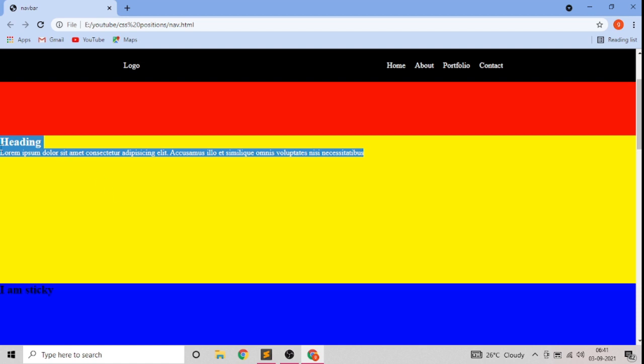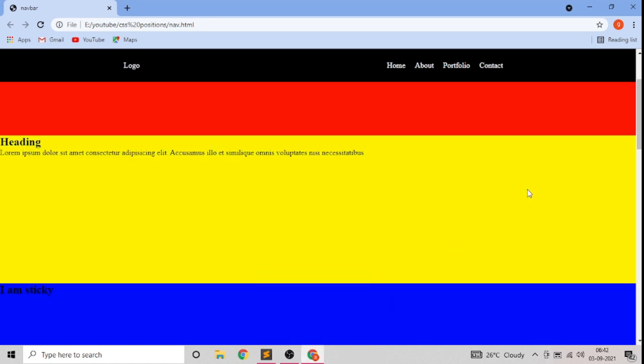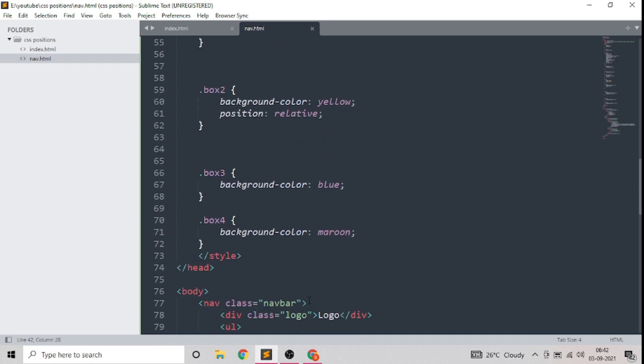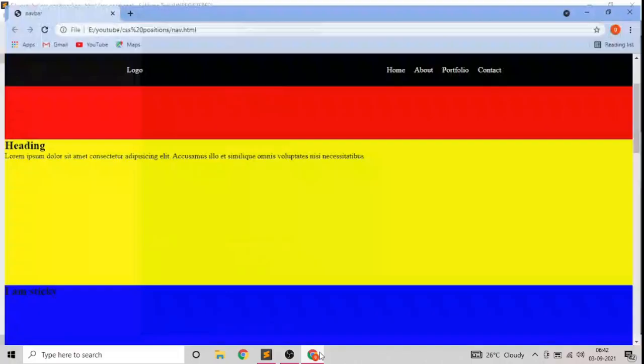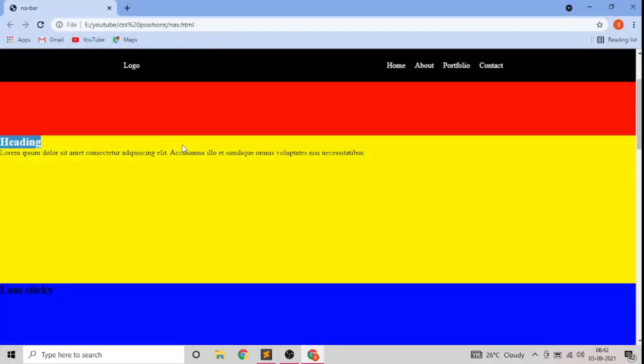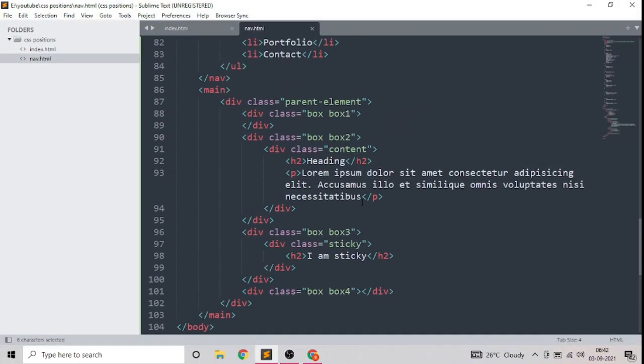But sometimes you cannot use flexbox. You have to position this div somewhere like here or here. That is when position absolute is used. So in this scenario, we will assign position relative to this yellow main parent box. We have already given position relative to box yellow. Now we will give position absolute to this content. Take a look.